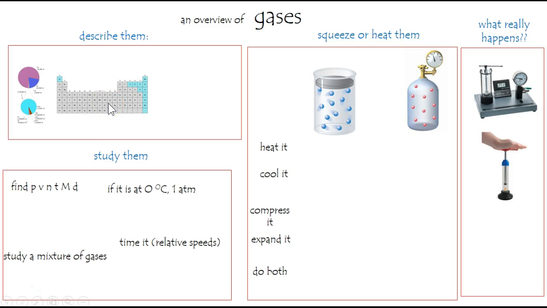Let's consider the elements. Of the 118 or so known elements, it's surprising how few of them exist as gases in their native state, 1 atmosphere, room temperature. Most of them are metals. Of course, most gases are not elements. Most gases are in a molecular form.